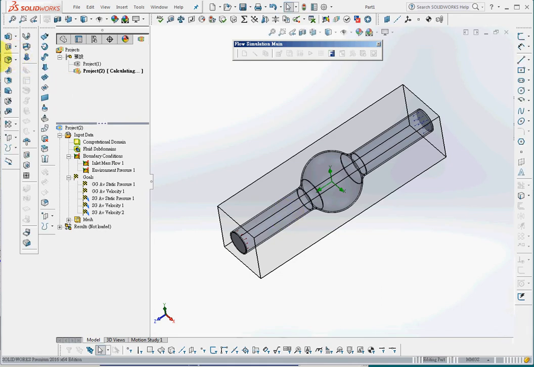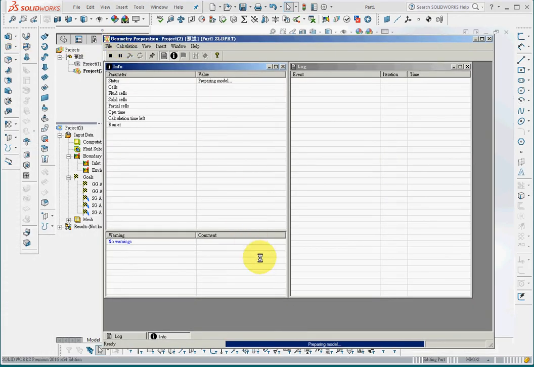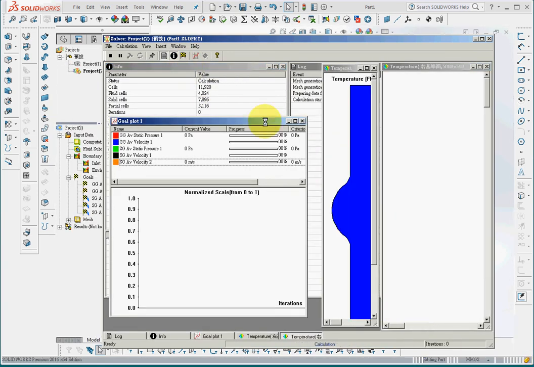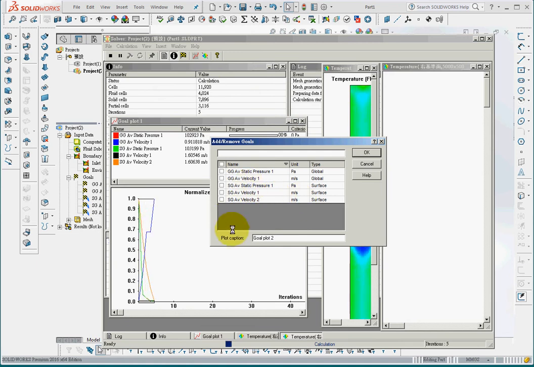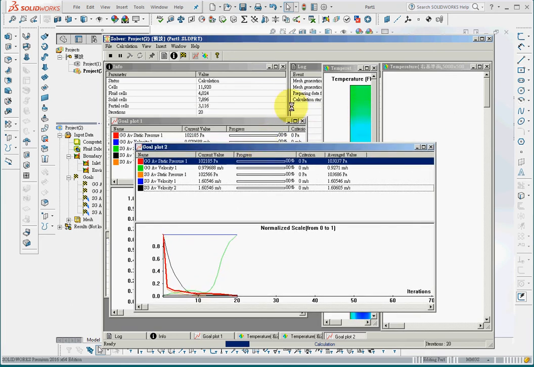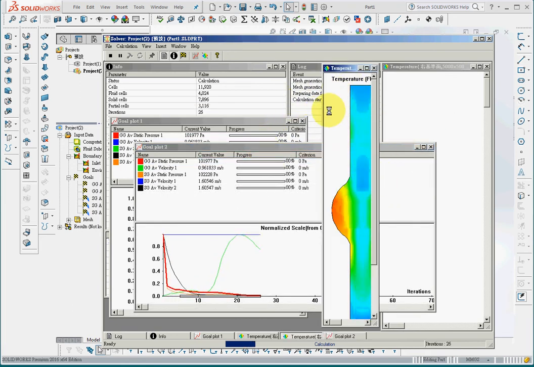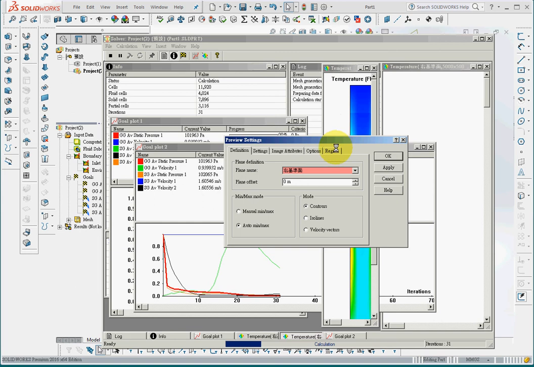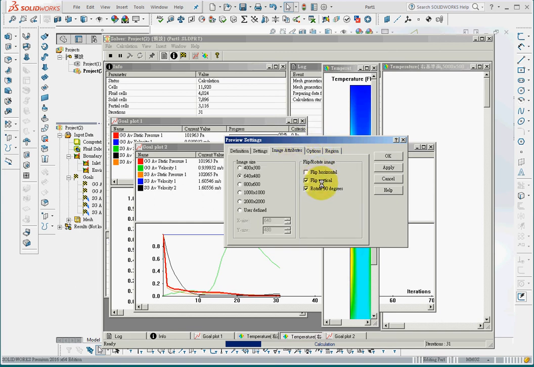And it takes a little bit of time to run the procedure, so I will stop recording. This is the iteration of the procedure, and this is the plot, and we can change the properties of the plot by rotating the plot.